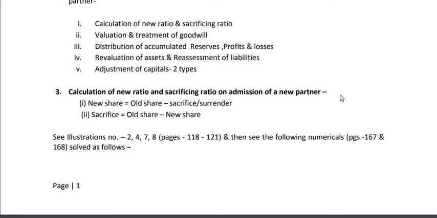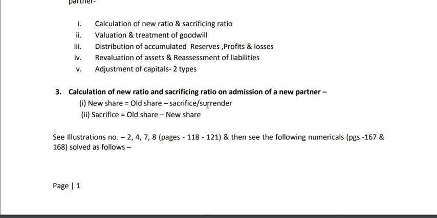We have to calculate normally 2 types of ratios when a new partner is admitted. First is new ratio and second is sacrificing ratio. Now, what is new ratio? New ratio is the difference between old share minus sacrifice or surrender. So when old share was more and something is sacrificed or surrendered, then new share will definitely be less. But sometimes there is the reverse. Old share minus new share may not be positive.